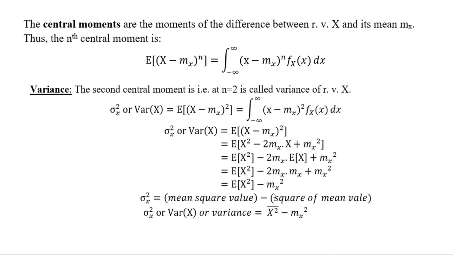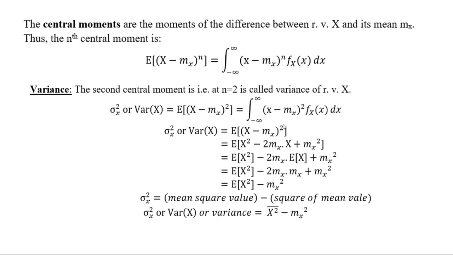Next is variance. So what is called the variance? The second central moment is called the variance, that is, when you substitute n equal to 2, we call it the variance of random variable x. It is represented by sigma x square or var of x, and it is given by E of (x minus mx) whole square. Just substitute the values in the formula: the integration of (x minus mx) square fx of x dx.